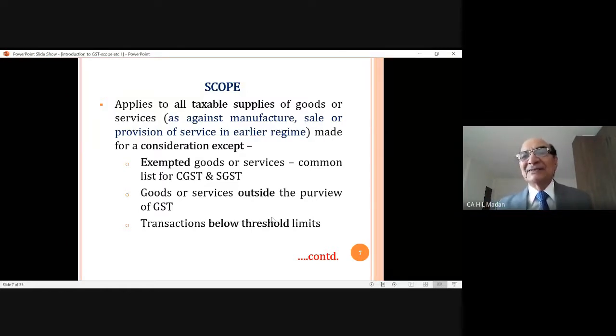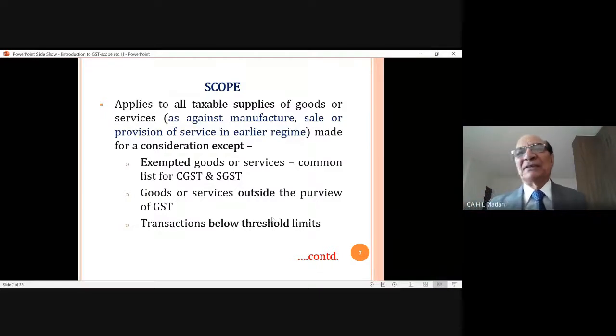But he says these supplies must be made for a consideration. Means those goods should not have been supplied as a gift to somebody. If you are supplying as a gift to somebody, you are not receiving any consideration, then there is no problem. Then no GST will be applicable. But he says, if the supply is made for a consideration, means if you have received some payment against that, then GST will be applicable.